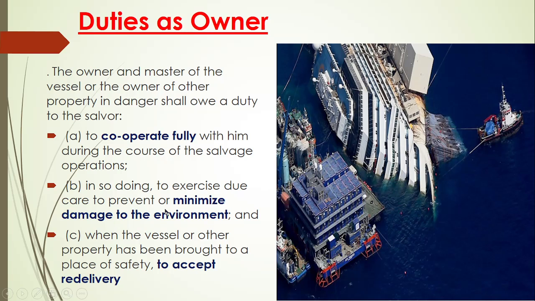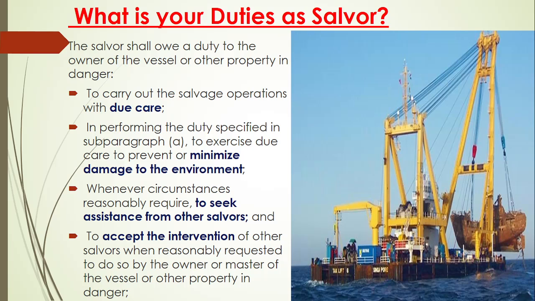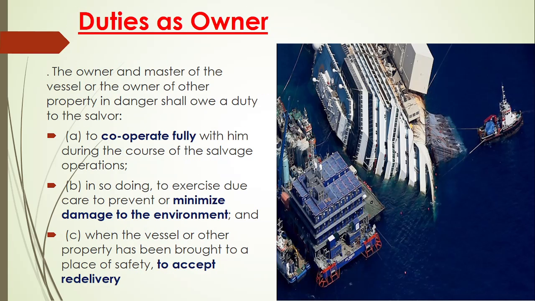The second thing is that the owner should also exercise all his efforts to minimize the damage to the environment. You can see this point, minimizing the damage to the environment, is common to both the duty of the salver and the duty of the owner. What does it mean?